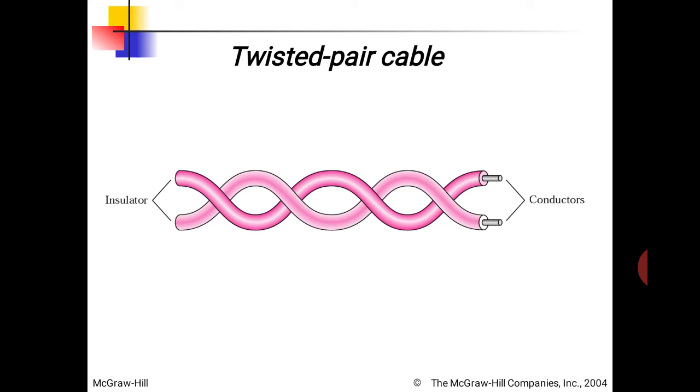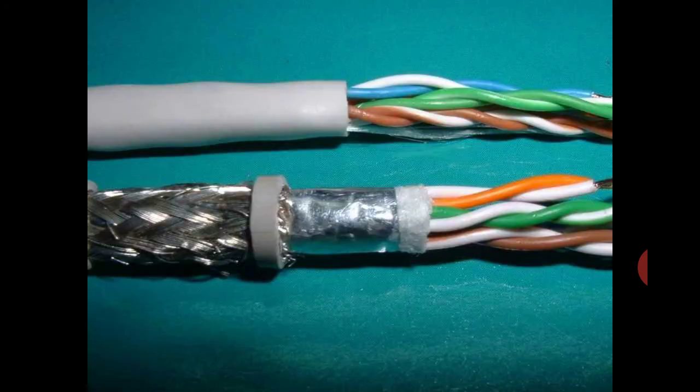If induced EMF becomes part of one cable, then the same amount of EMF is added to the other cable also, and due to these twists the impact of the induced EMF will be countered. So, in twisted pair cable, the twists are to prevent any external interference.